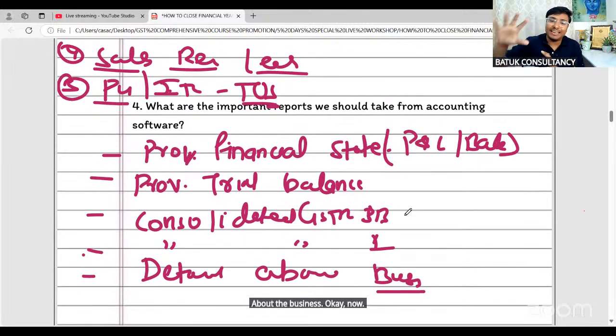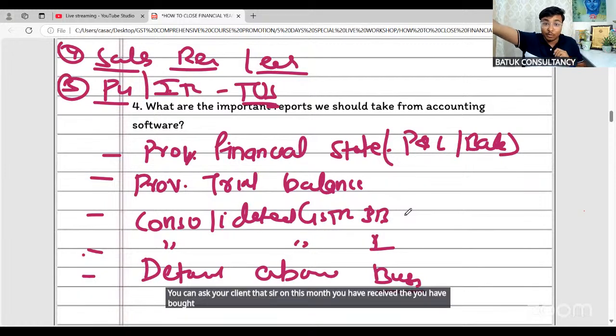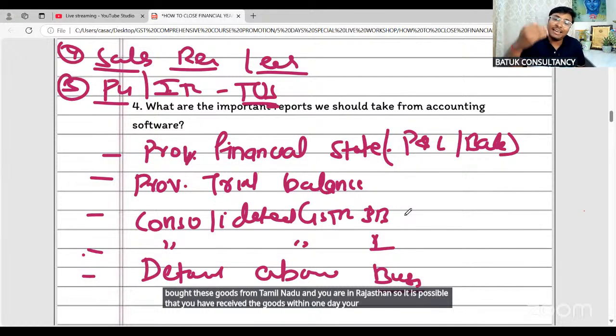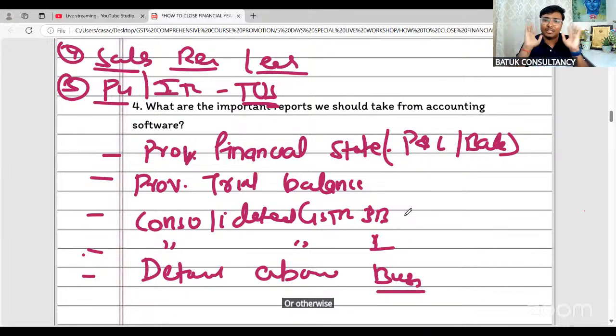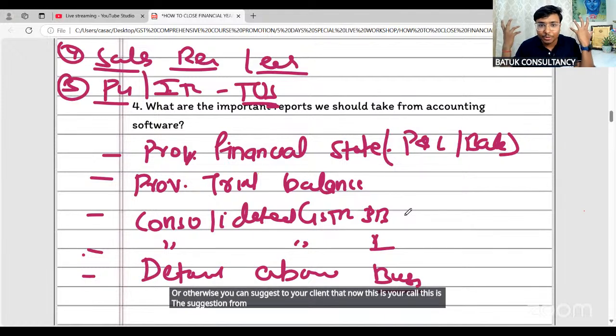Now, you can ask your client: sir, this month you have bought these goods from Tamil Nadu and you are in Rajasthan, so is it possible that you have received the goods within 1 day? Your client will say no. Or if your client says yes, I have received the goods and you can claim the input tax credit, you may demand the transportation documentation. Or otherwise you can tell your client that now this is your call, this is the suggestion we have provided to you.